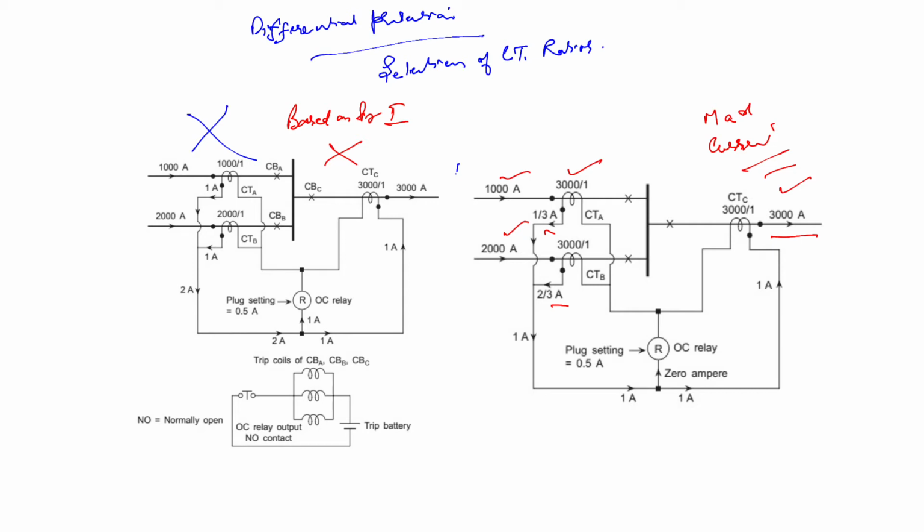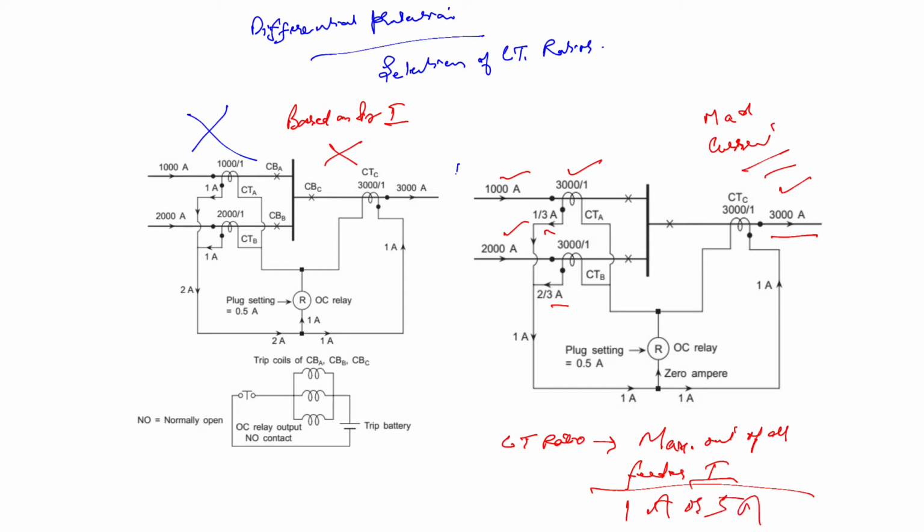So we draw a very important rule from that. The CT ratio of all the CTs is equal to the maximum out of all the feeder currents, divided by 1 ampere or 5 ampere, whichever CT secondary we are using.